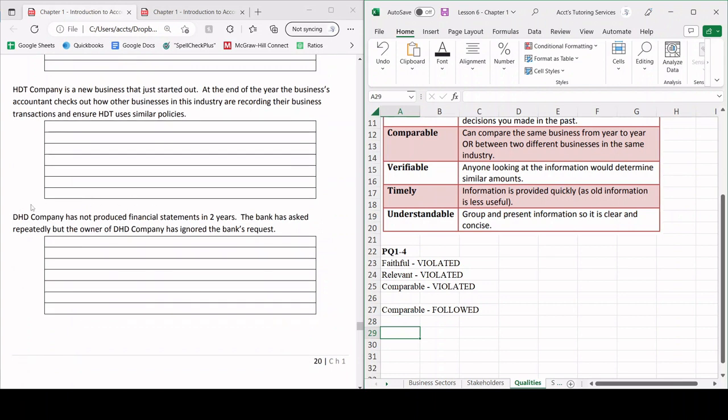Now the next part is DHD company has not produced financial statements in 2 years. The bank has asked repeatedly, but the owner of DHD company has ignored the bank's request. This one is violating timely. Once again, information is getting old, so it's less useful, right? And they're also violating relevant because the bank needs these financial statements to make a decision, right? And it's not being provided. Remember, the banks need this to make a decision if they want to lend out money to the company. And without the financial statements, they cannot do that, right?